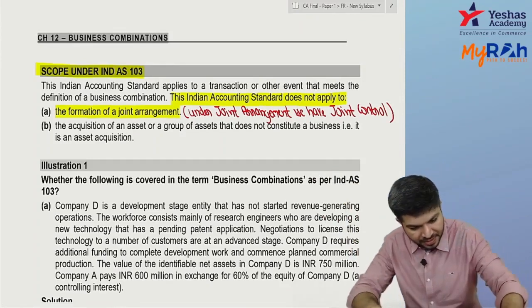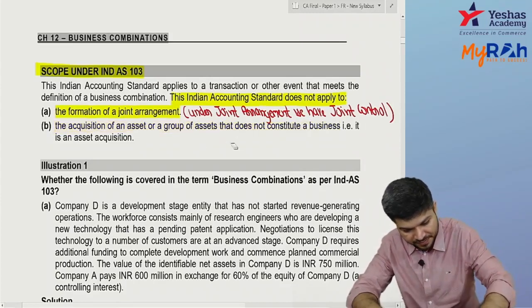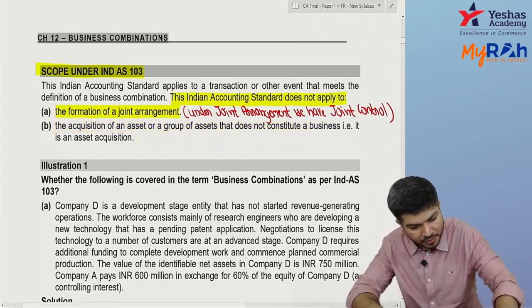And second, if you acquire an asset or a group of assets that does not constitute a business. If it doesn't constitute a business, can I say it's not covered here?